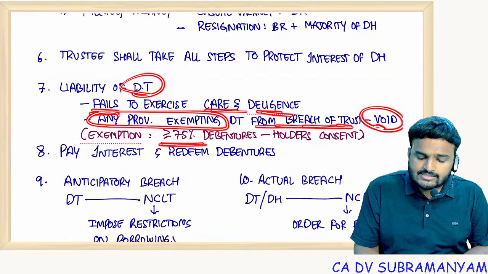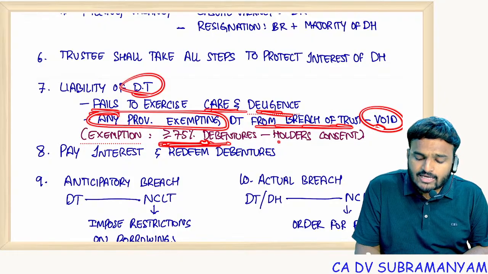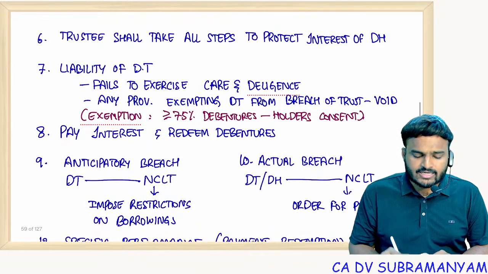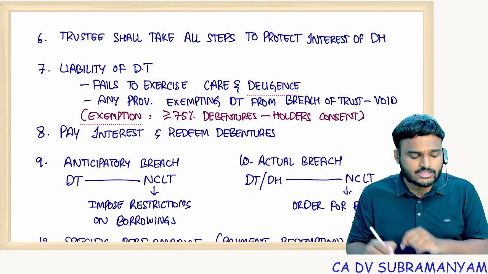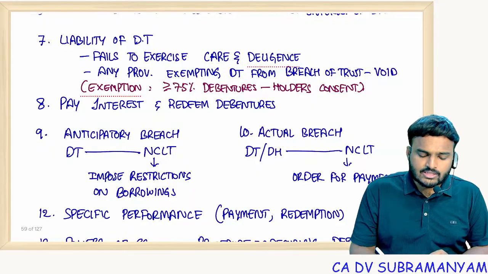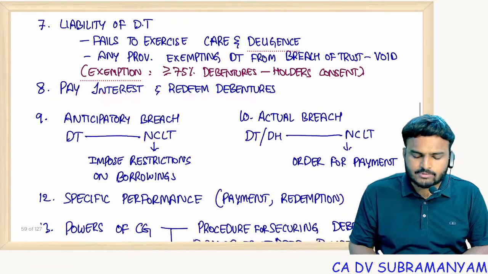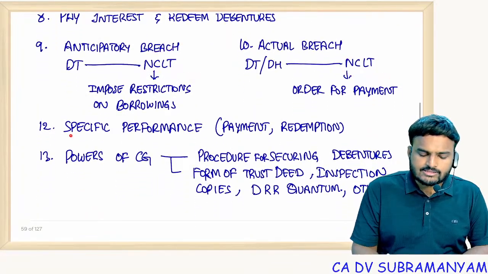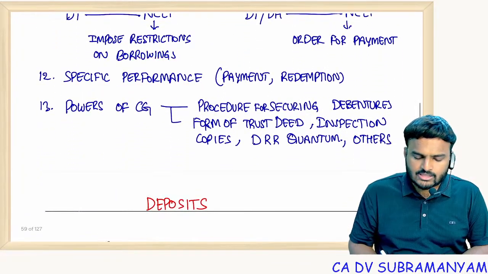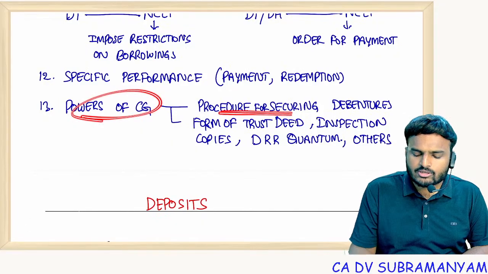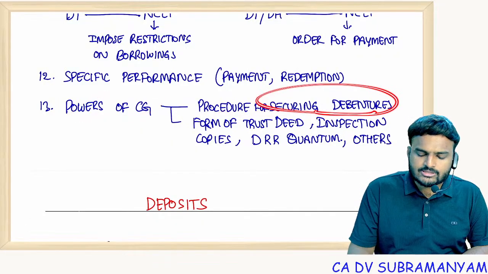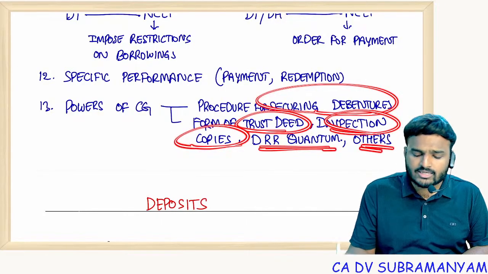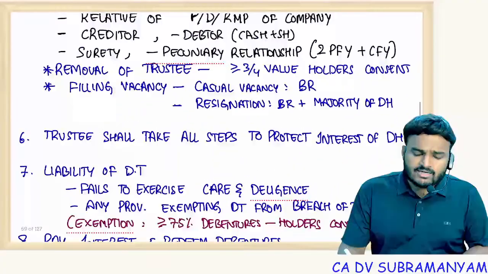It requires 75% of the debentures value holders' consent for granting the exemption. So these are the conditions for exempting debenture trustee. Defaults: the company has to pay interest and redeem debentures as per the terms and conditions, or else file an appeal with NCLT. NCLT will order for specific performance. And the government can order the procedure for securing debentures, form of trust deed, inspection, copies, DRR, quantum, and others. So these are the general conditions.